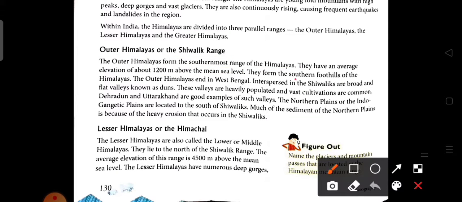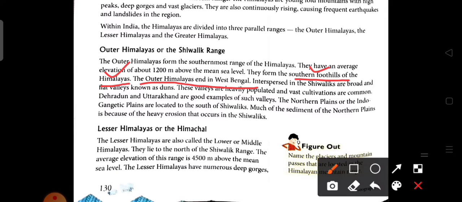They form the southern foothills of the Himalaya, and the outer Himalaya ends in West Bengal.